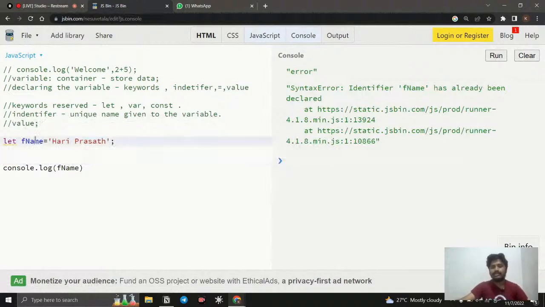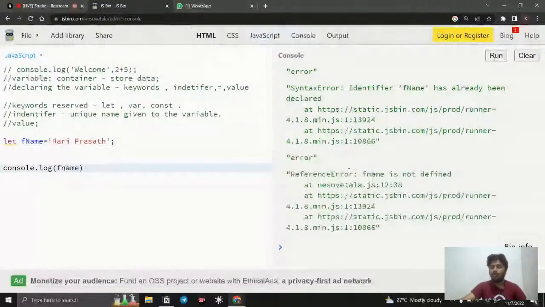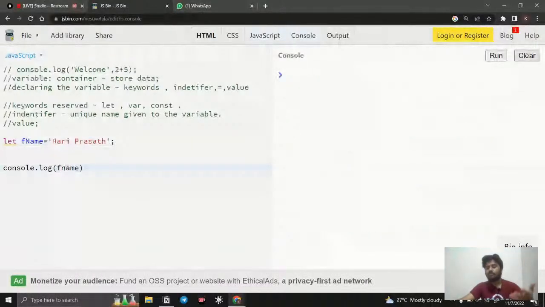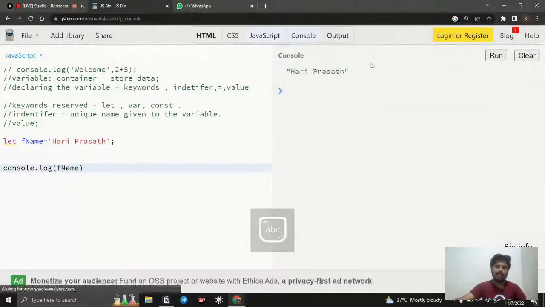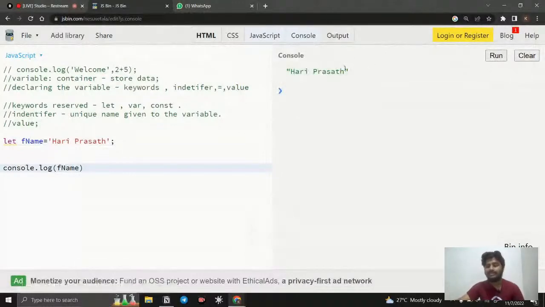And the next thing is it is case sensitive. So when you are calling something, you need to call the same thing with the same case. For example, right now the N is in caps. Instead of the capital letter, I just use a small n, and if I run it, you can see the error: fName is not defined. What is meant by not defined? The computer is not able to find anything with this name. So instead of this, just give a capital N, and if I run it again, you can see the word inside it. So it is case sensitive. Whatever case you are using here, the same case you need to use here.